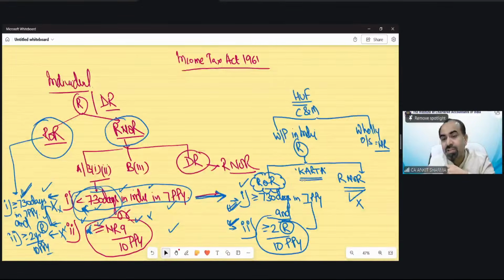Anil, it is not 729 or more, it should be 730 or more. Okay. Yes, Kuldeep, for becoming a resident and not ordinary resident, the concept is you have to satisfy any one condition. And for the purpose of becoming a ROR, you have to satisfy both conditions.